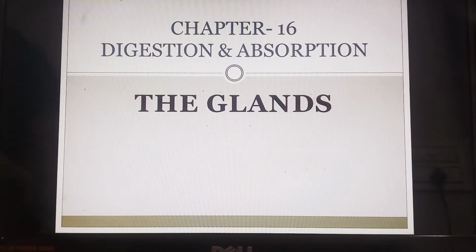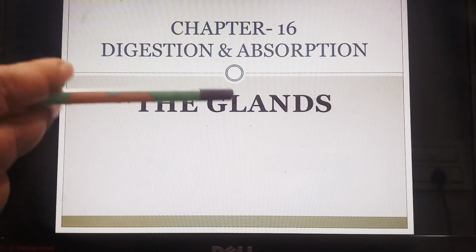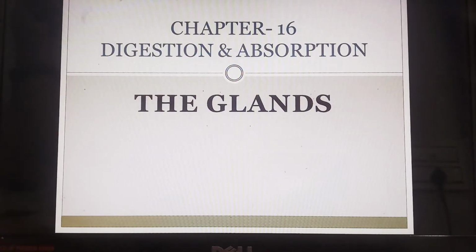Students, this topic is related to the different glands associated with the human alimentary canal. This topic is from your chapter number 16, that is digestion and absorption, and we will talk about the main glands associated with the human digestive system.